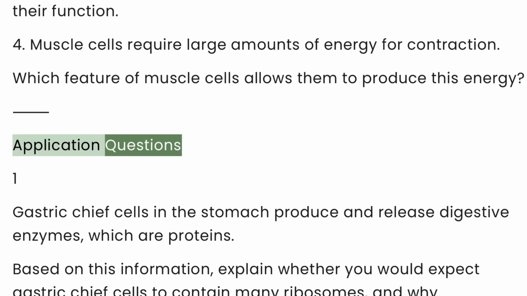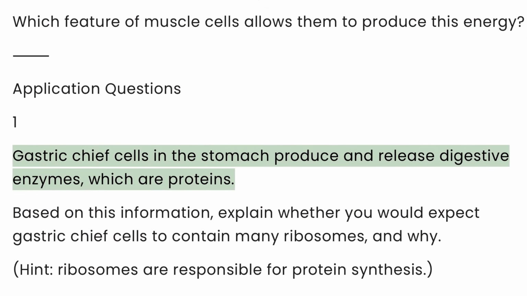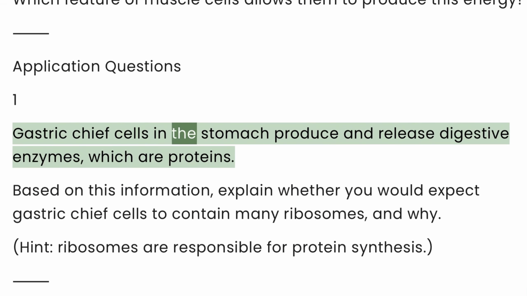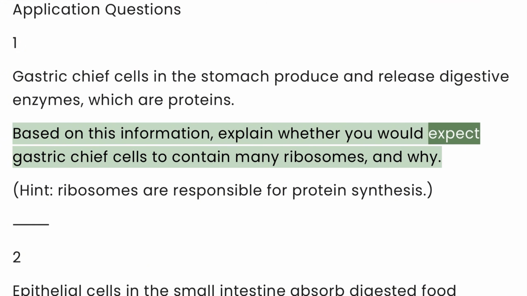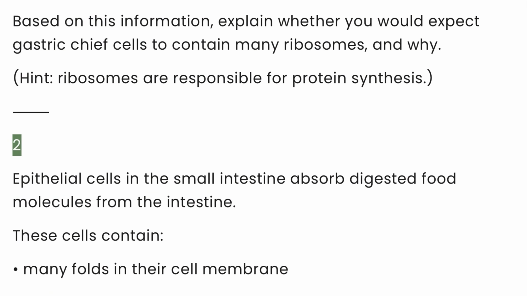Application questions. 1. Gastric chief cells in the stomach produce and release digestive enzymes, which are proteins. Based on this information, explain whether you would expect gastric chief cells to contain many ribosomes and why. 2.